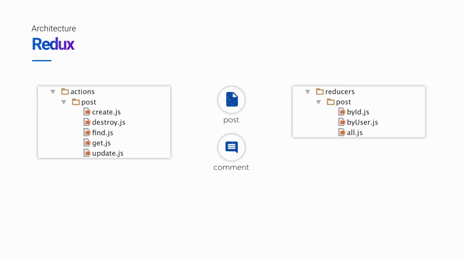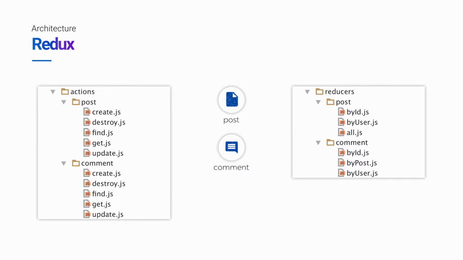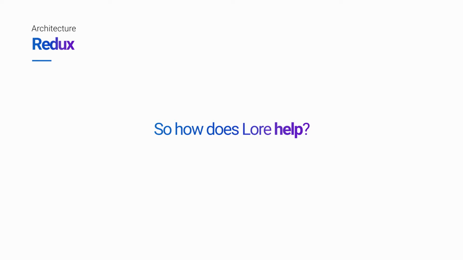Now, if we were to add a second model to view comments associated with posts, then we would also need to generate another set of actions and reducers in order to provide full CRUD support for comments, so that we can create them and edit them as well. So in this example, with two models, we have 10 actions and 6 reducers. But considering that it's not uncommon for larger applications to have 10 or 20 or 30 endpoints, it doesn't take much before we have dozens upon dozens of actions and reducers. So how does Lore help?